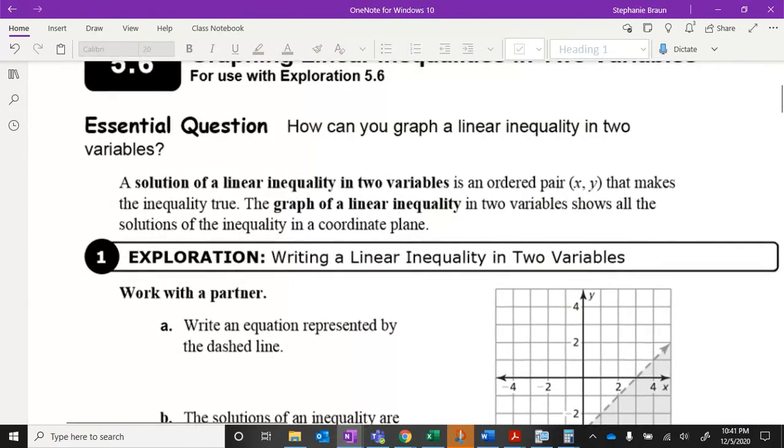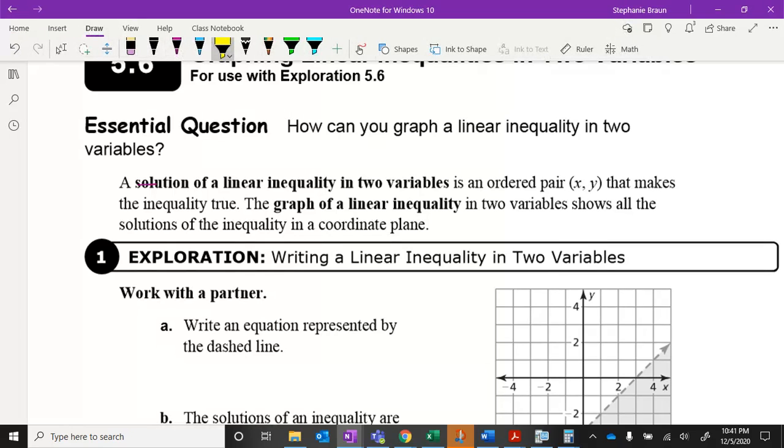A solution of a linear inequality in two variables is an ordered pair, so we're looking for an x and a y that makes the inequality true. This is not different from anything we've been doing before, except now we're talking about inequalities versus equations, so that's where there's a slight difference. The graph of a linear inequality in two variables shows all the solutions. That's important, and you don't need to be writing this down. But the graph shows all the solutions on a coordinate plane, and we're going to talk about what that means in a second.